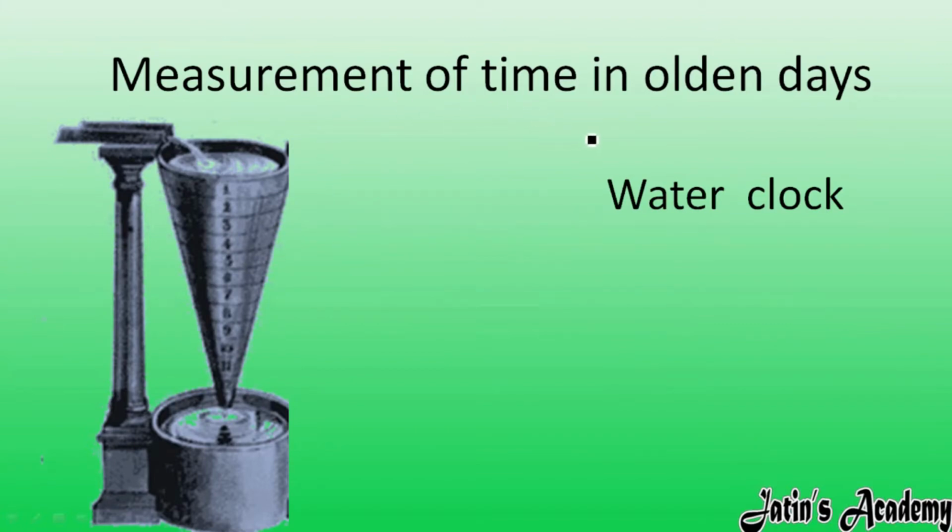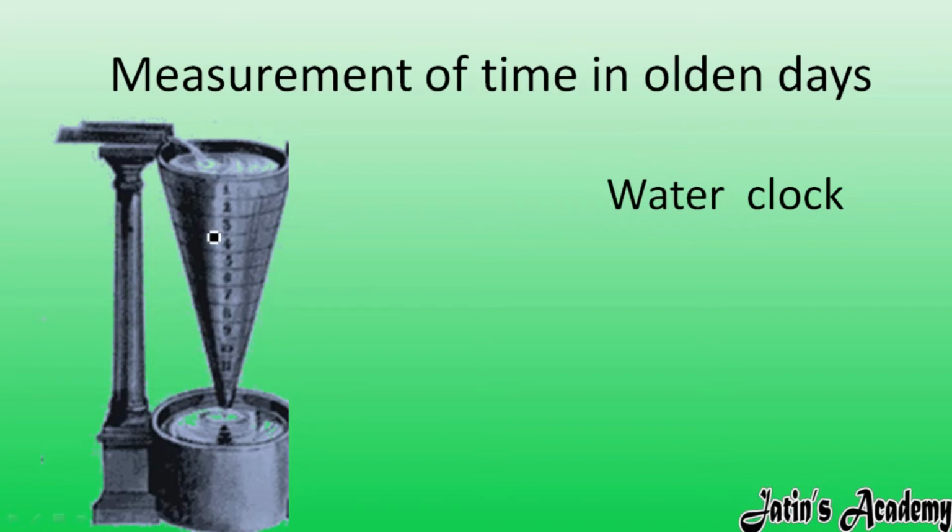Next, we are having measurement of time in olden days. Nowadays we have many kinds of clocks, electronic watches, digital watches, in order to know the time. But in the ancient period, these things were not there. So the ancient people used different kinds of instruments to know the time, but these instruments were not that accurate and always gave different values. Still, they had no choice.